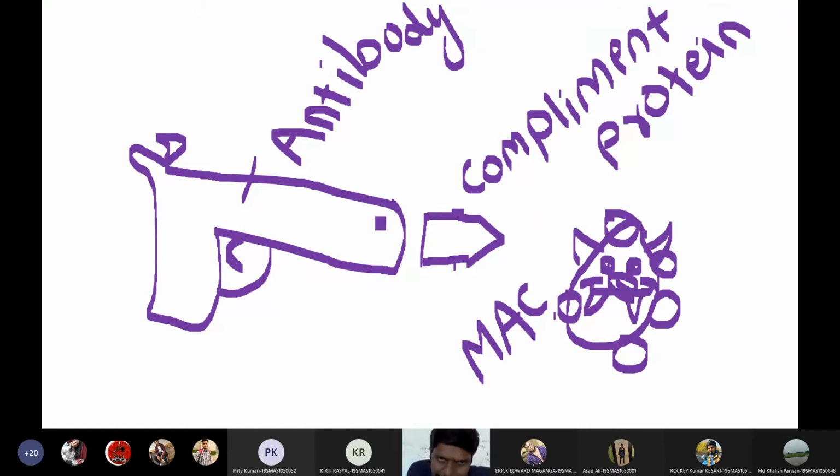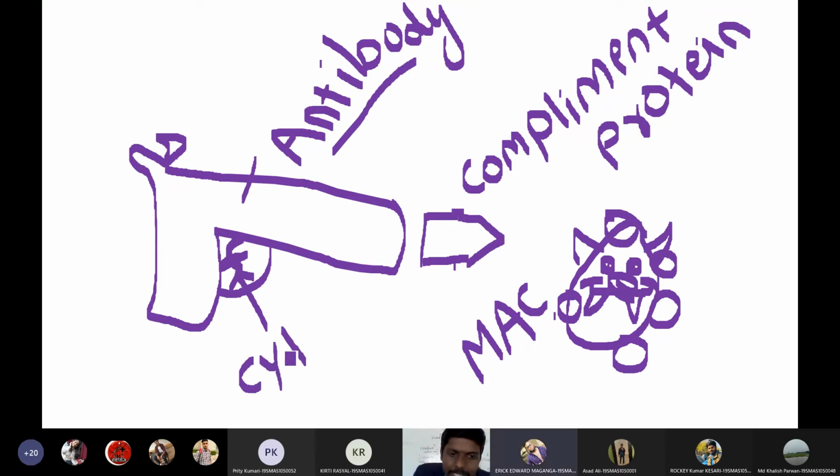But a bullet always needs a gun to trigger, right? A bullet needs a gun to trigger, and that gun is the antibody. Antibodies will trigger the complement proteins to kill a pathogen. But here is an important thing. We have antibodies in our body. We have complement proteins in our body. But will the gun shoot itself, students? Someone needs to trigger this, right? Someone needs to trigger the button to release the complement proteins. So who is triggering this button? This button will be triggered by cytokine molecules in our body. Cytokines.